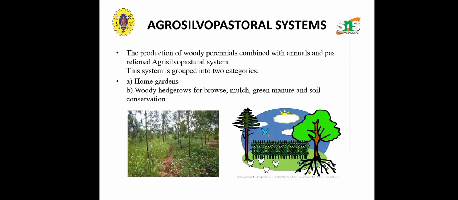Agro-silvopastoral system can be grouped into two categories, that is home gardens and woody hedgerows. Home gardens are the oldest agroforestry practices found extensively in high rainfall areas in tropical South and Southeast Asia. Fodder and legumes are widely grown to meet the daily fodder requirements. Woody hedgerows: in this system, various woody hedges, especially fast growing and coppicing fodder shrubs and trees, are planted for the mulching purpose, green manure, and soil conservation.